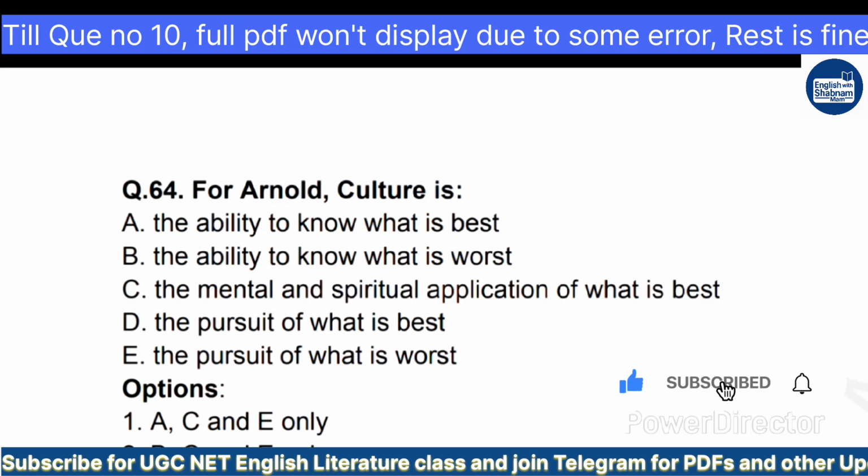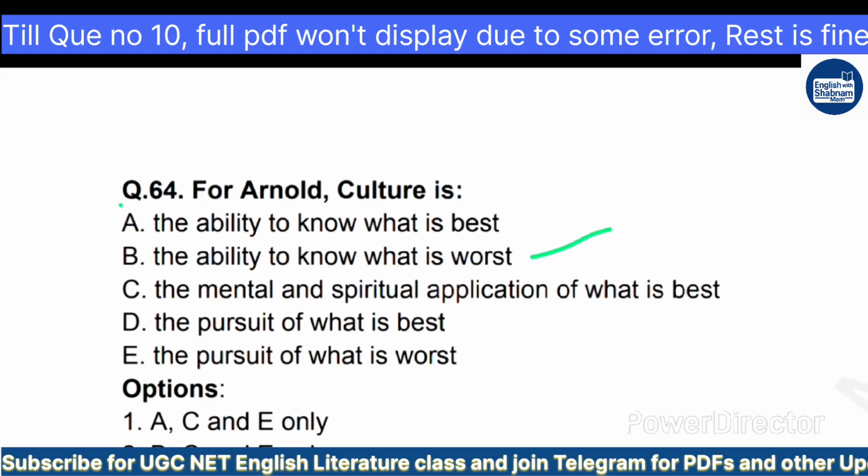So question number 64. For Arnold, culture is: option A, the ability to know what is best. Option B, the ability to know what is worst. Option C, the mental and spiritual application of what is best. Option D, the pursuit of what is best. And option E, the pursuit of what is worst.